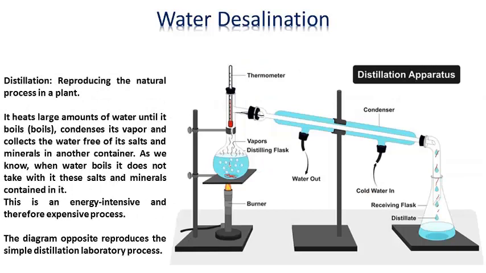Distillation reproduces the natural process in a plant. It heats large amounts of water until it boils, condenses its vapor and collects the water, free of its salts and minerals, in another container. As we know, when water boils it does not take with it the salts and minerals contained in it. This is an energy-intensive and therefore expensive process. The diagram opposite reproduces the simple distillation laboratory process.